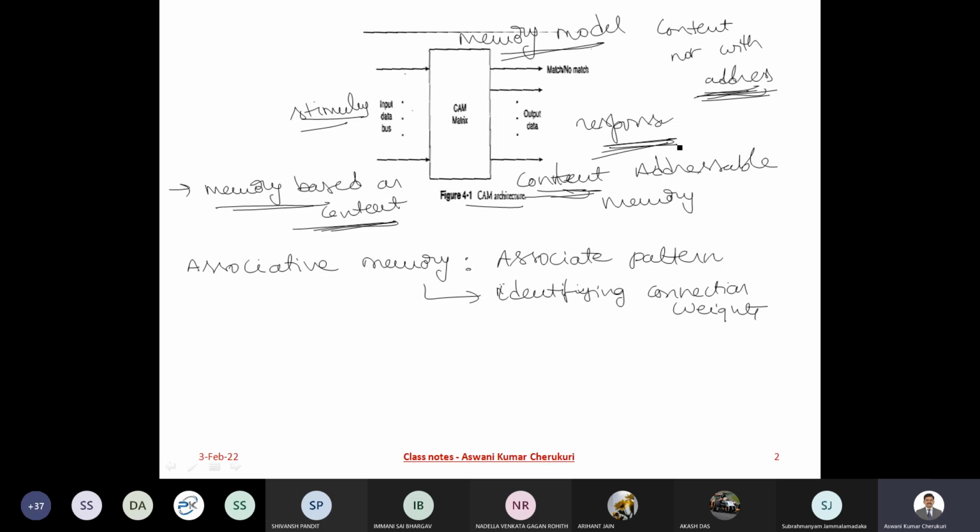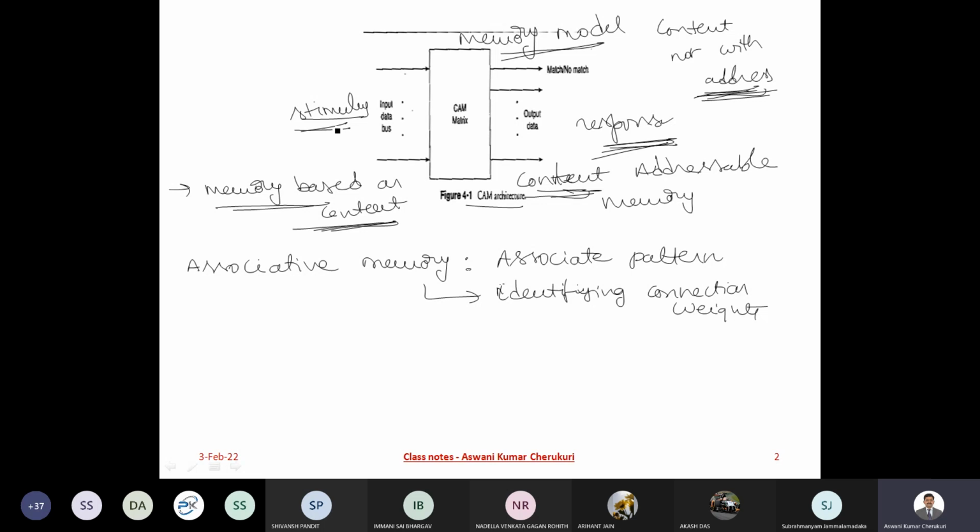Like the previous example I mentioned, I give the stimulus soft computing, and I get a response saying fuzzy logic. So you are giving a content and you are getting the response. That is what we refer to as content addressable memory.